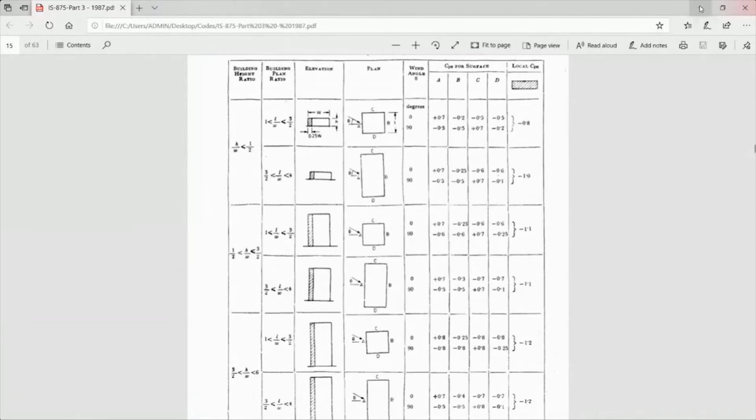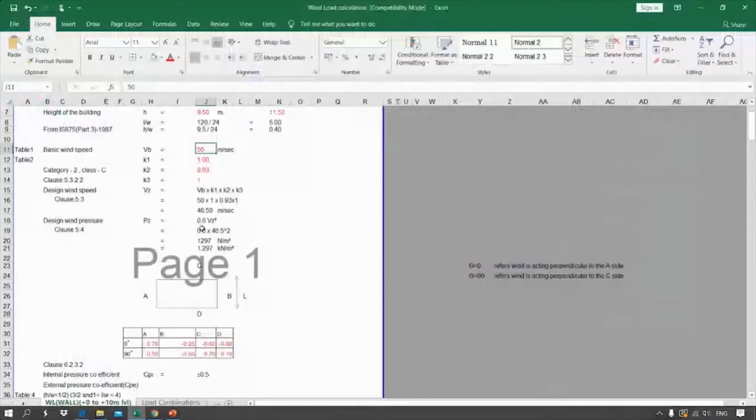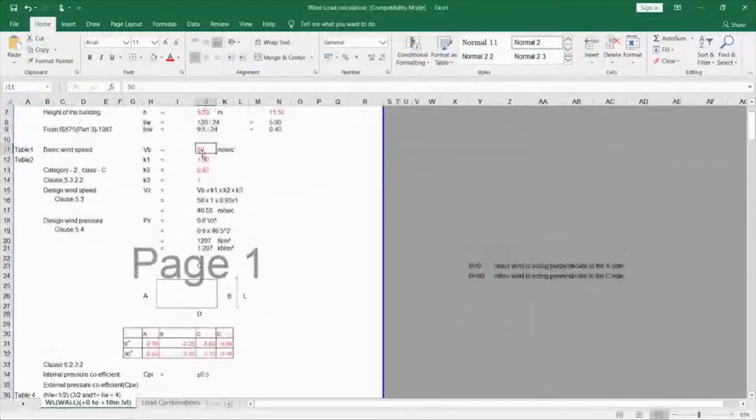My building is a rectangular building, so mostly it will be like this. I've taken the terrain category as 1, K1 as the topography factor, K2 as 0.93, and K3 as 1 from the chart, from the table I have shown you earlier.